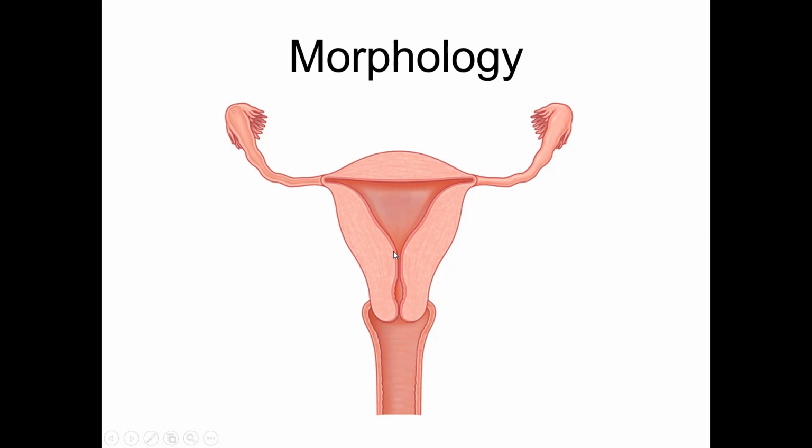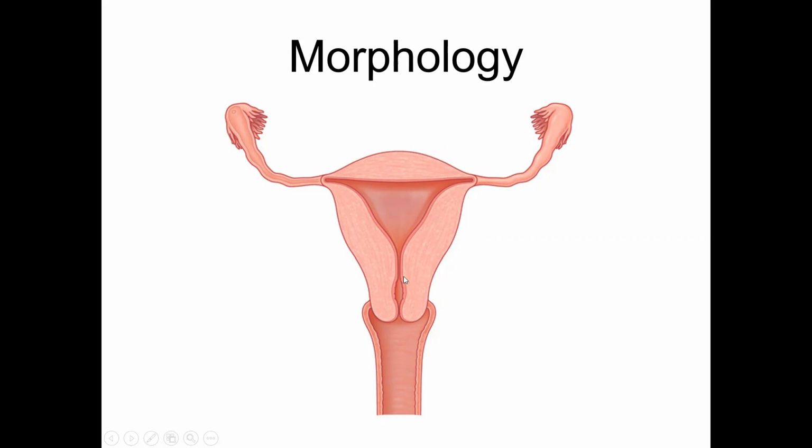The internal os is of 2 types. The part of the cavity of the cervix which is communicating with the cavity of the uterus in a non-pregnant state is called the anatomical os. During pregnancy, the upper part of the cervix becomes a part of the uterus. So the internal os of pregnancy is at a lower level, which is called the histological internal os. So there is an anatomical internal os and a histological internal os.